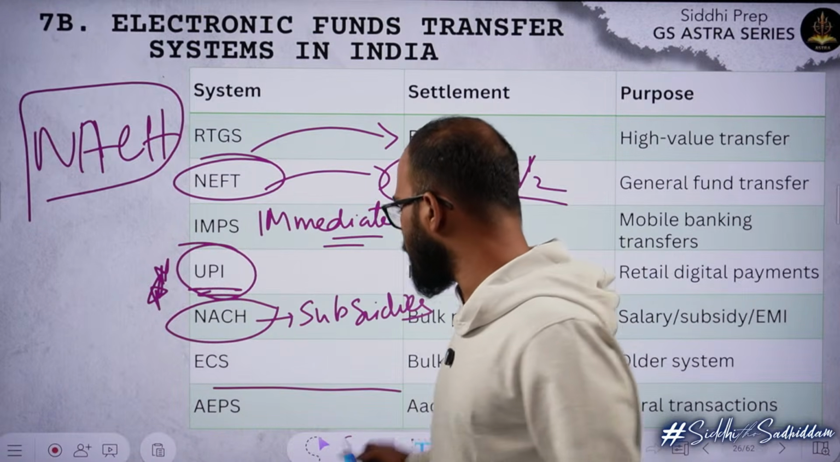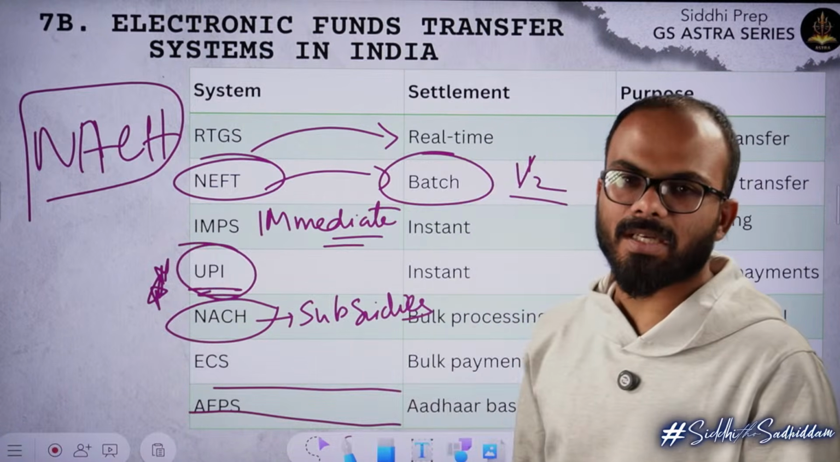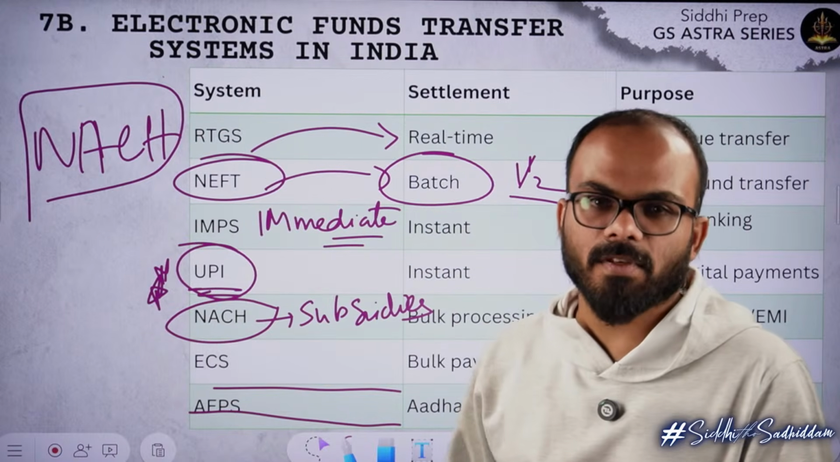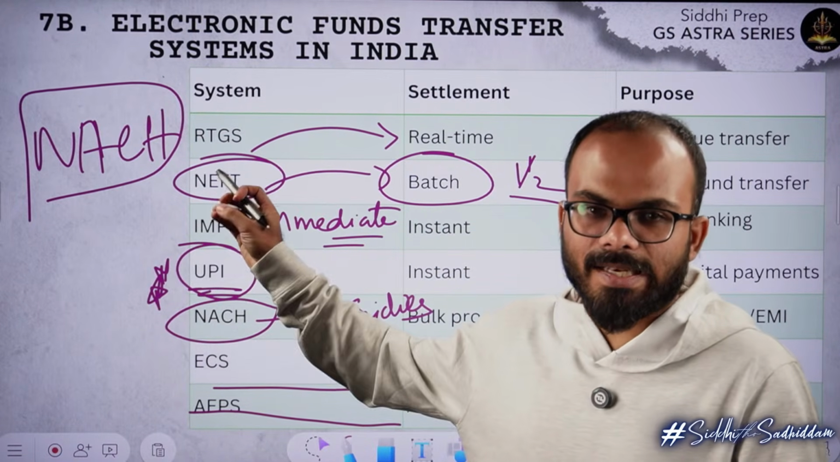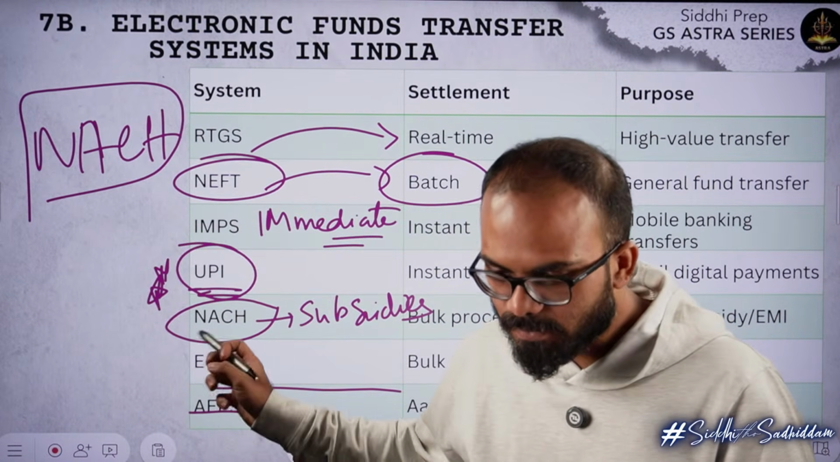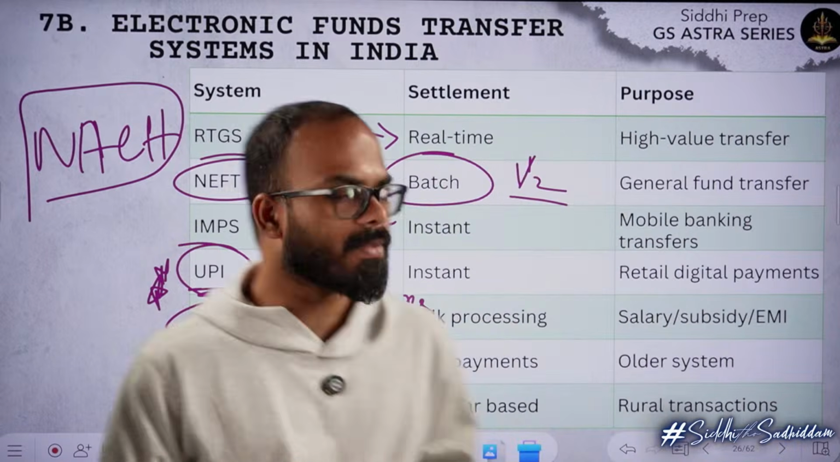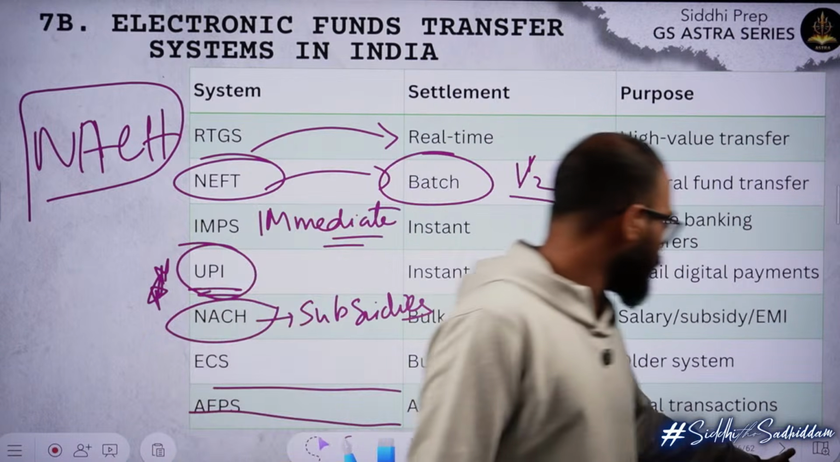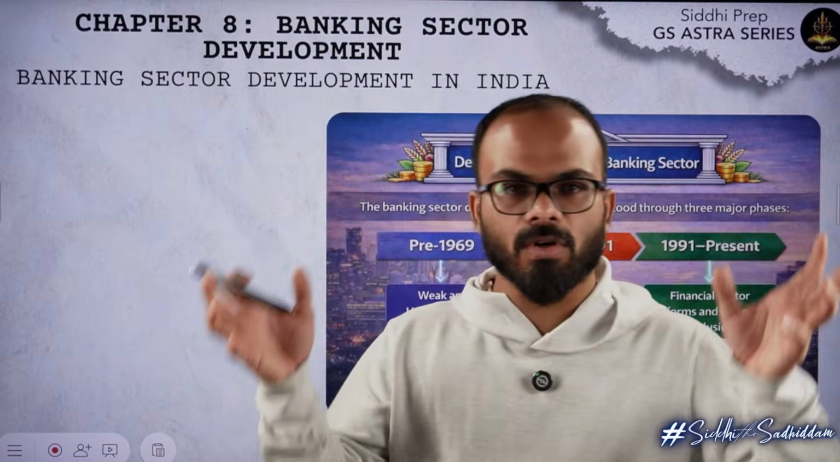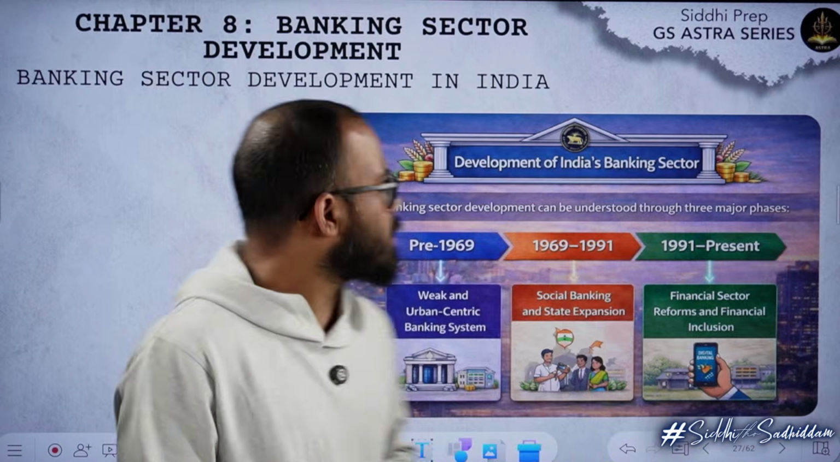Then you have electronic clearance systems and Aadhaar enabled payment services. These are various types of payment services that are there. They can ask you these kinds of questions in the exam. Yes, PM Kisan funds or any kind of subsidies, any kind of salaries which you want to pay in bulk, you can pay using the NACH system, right? Usually UPI is charge free. You don't have any charges for UPI, right? UPI is completely charge free.